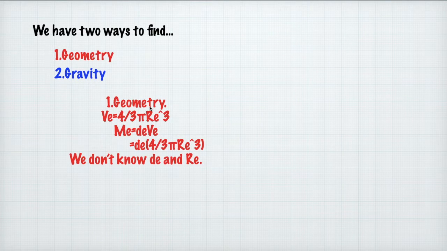In the first, geometry, we assume that the Earth is a sphere. The volume of Earth is 4/3 pi r cubed. The mass of the Earth is the density of the Earth times the volume of Earth, where the volume of Earth is 4/3 pi r cubed. We don't know the density of Earth and the radius of Earth, so we move to gravity.